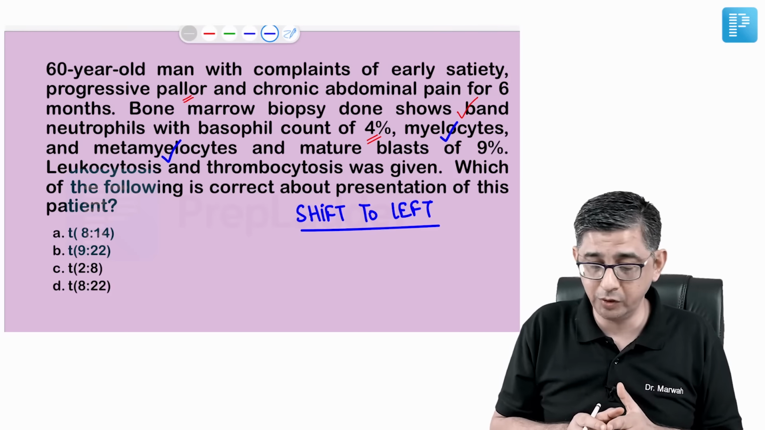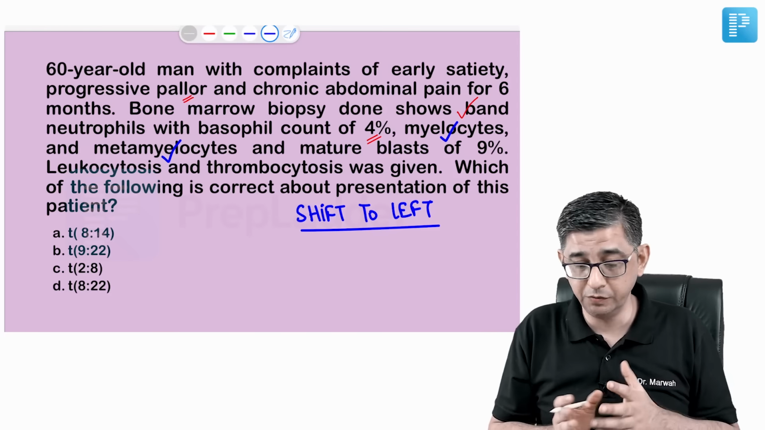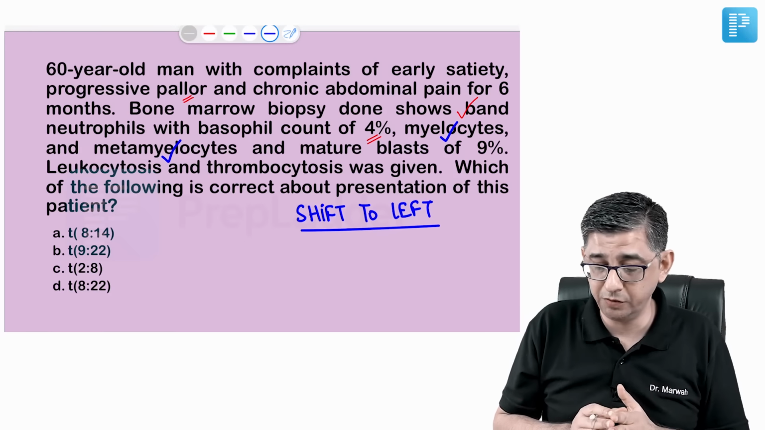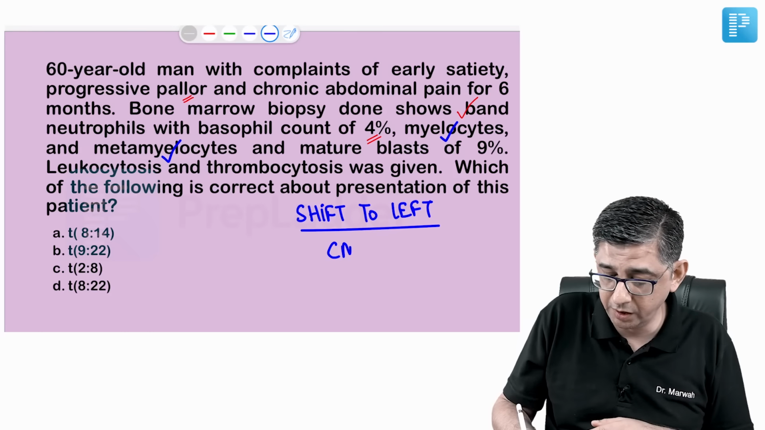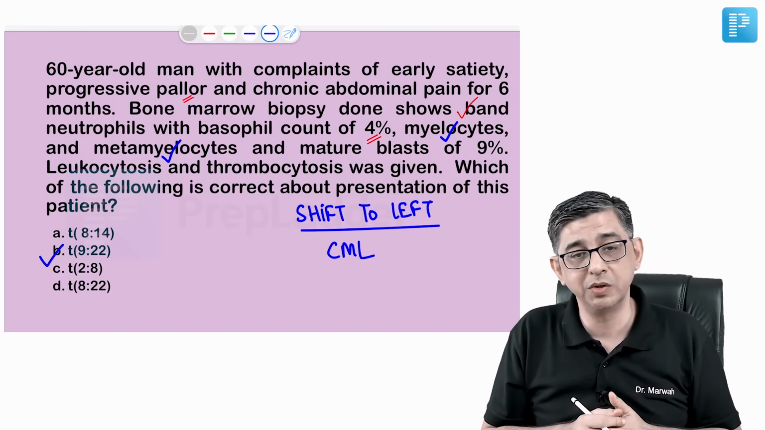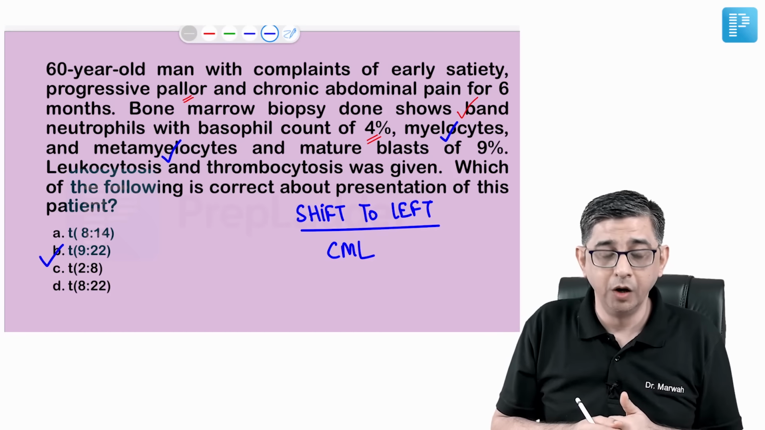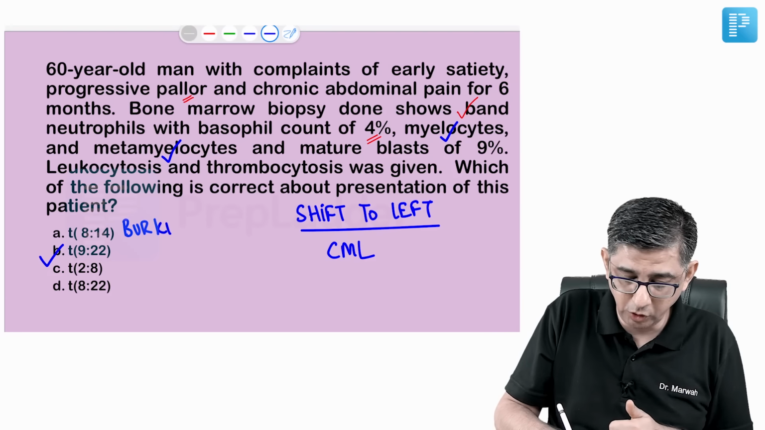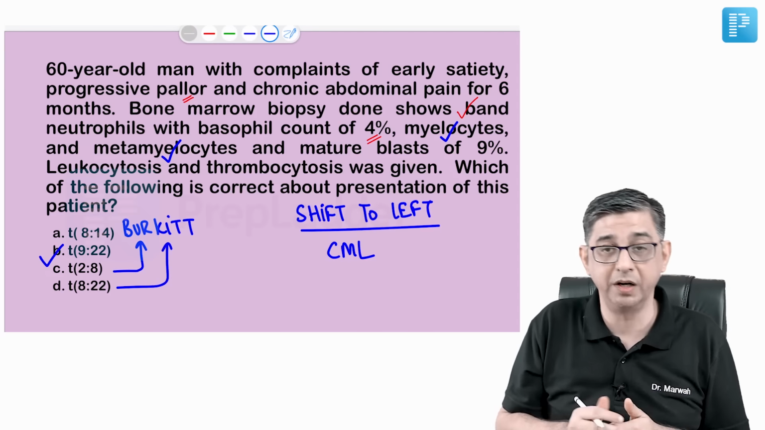So the moment I read this question, which has an increased basophil count, a chronic history, and simultaneously the presence of shift to left, I'm thinking in terms of chronic myeloid leukemia, which means that the Philadelphia chromosome will come into the picture, and the answer to this question would be option number B. Option A, anyway, you know 8;14 is related to Burkitt's lymphoma. In fact, options A, C and D are all related to Burkitt's lymphoma.